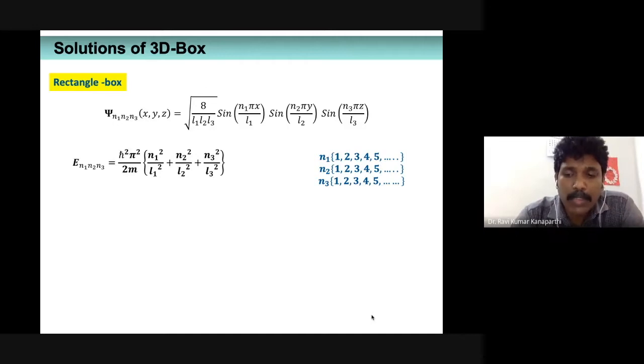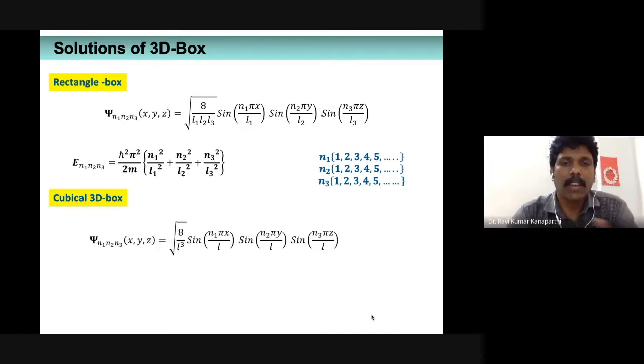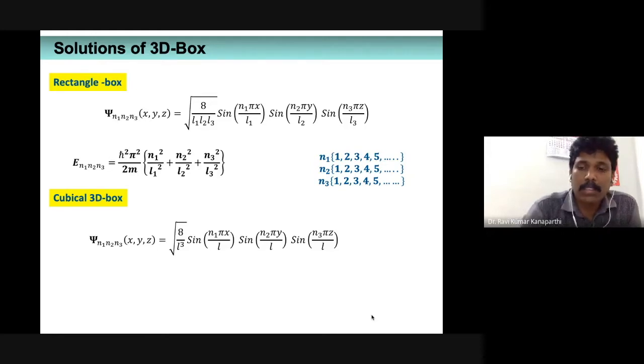Now suppose the particle is confined to a cubical box instead of a rectangular box. What would be the solutions? The solutions are fairly simple. For a cubical box, the length of the box is identical. Therefore, the normalization constant is going to be square root of 8 by L cube, multiplied by three sine functions, wherein L is the same in all three cases.